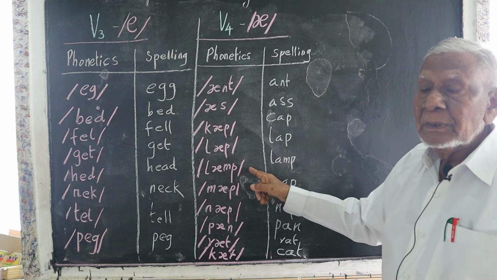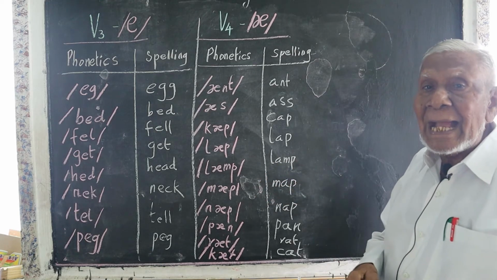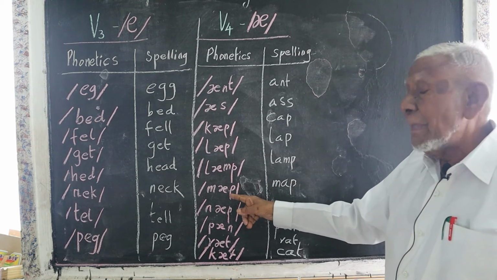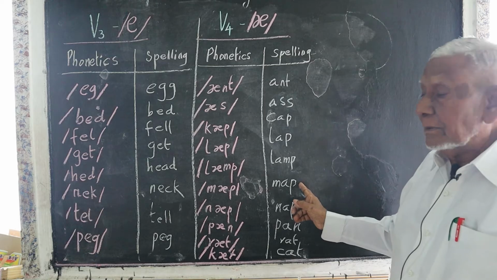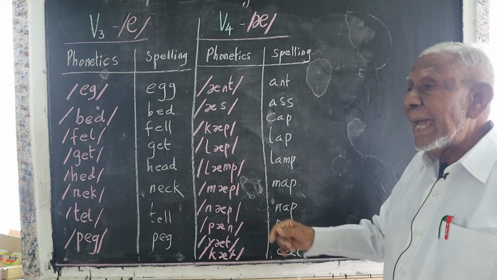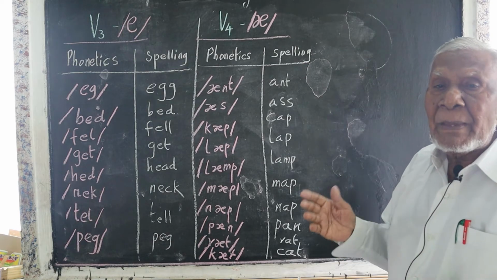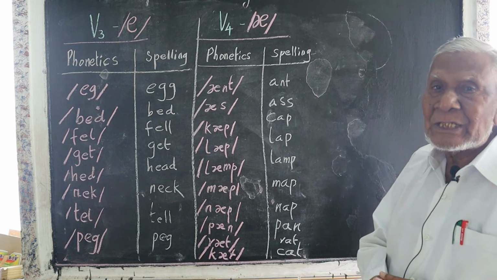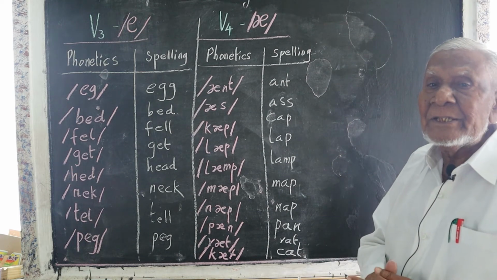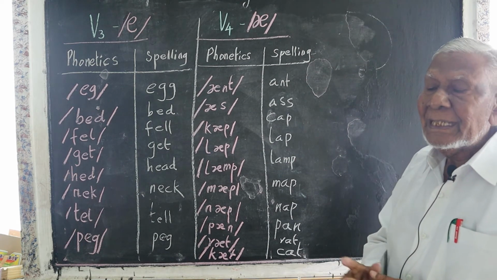Lamp, the lamp is bright. Map, take the map of the world. Pan, use the pan to fry. Rat, the rat eats the rice.